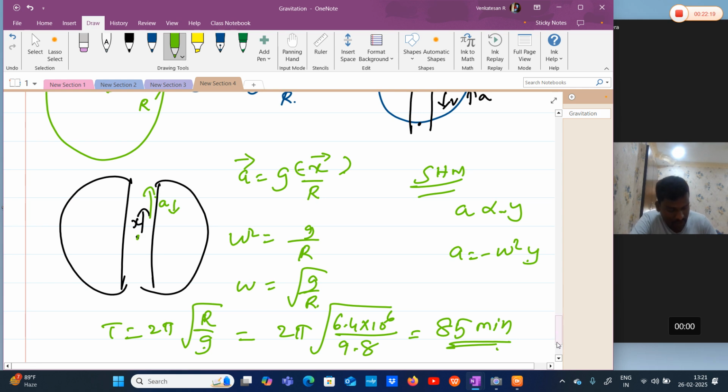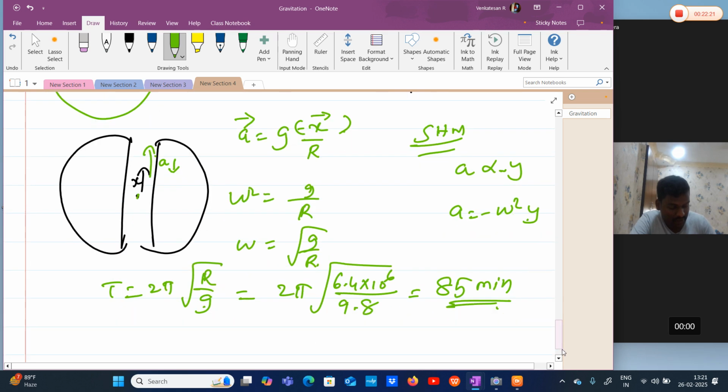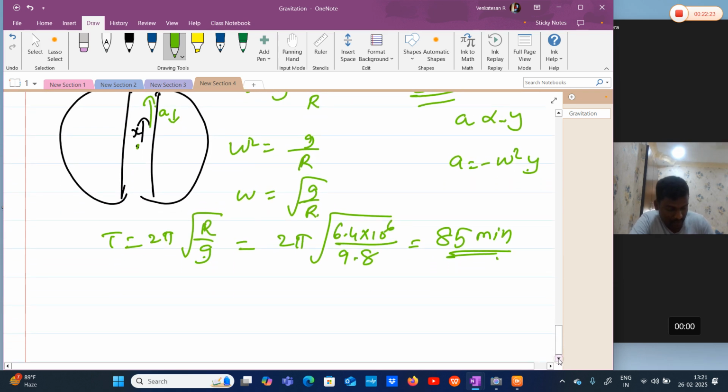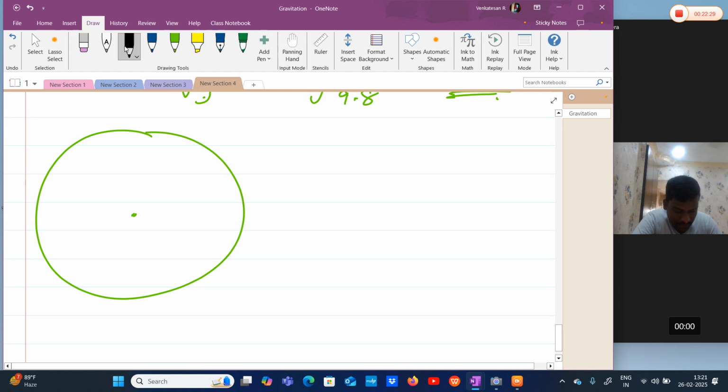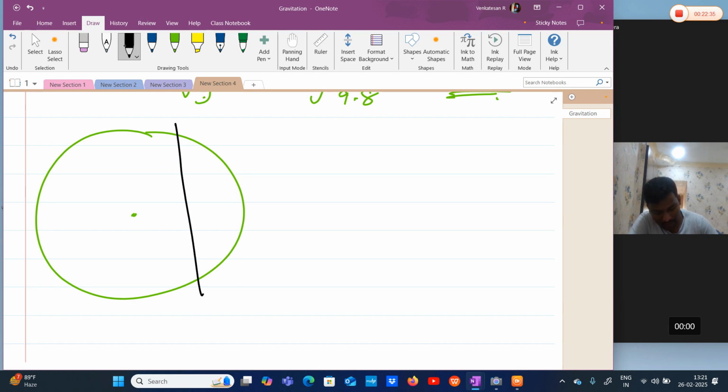Now, same question, we are changing the case. Now we are digging a tunnel which is not passing through center. This is a tunnel. It is not passing through center. It is passing through some other curve.